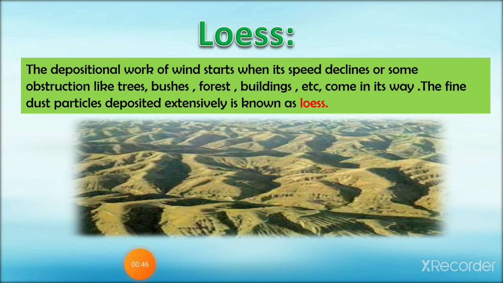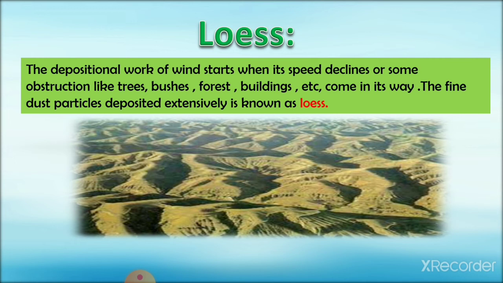Next one is loess. The depositional work of wind starts when its speed declines or when obstructions like trees, bushes, forests, buildings, etc. come in its way. The fine dust particles deposited extensively are known as loess. As you can see in the figure, it is porous and rivers cut deep valleys through it.